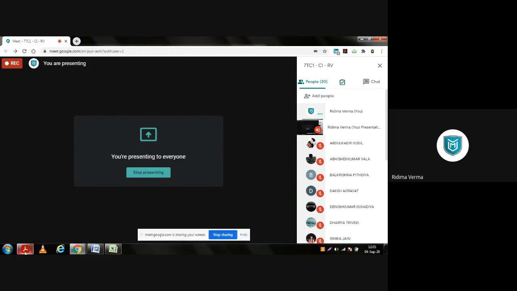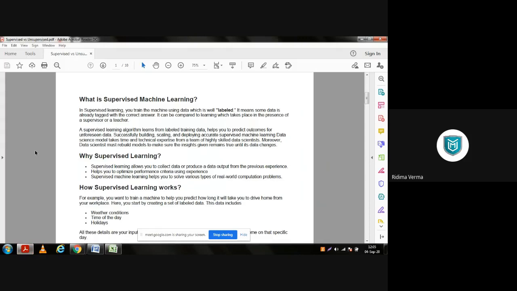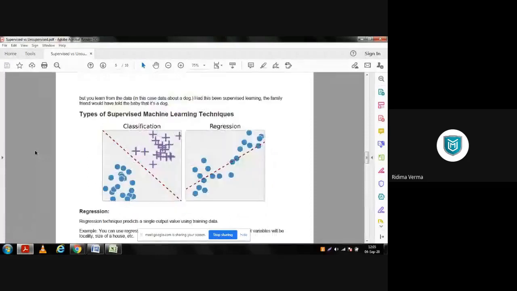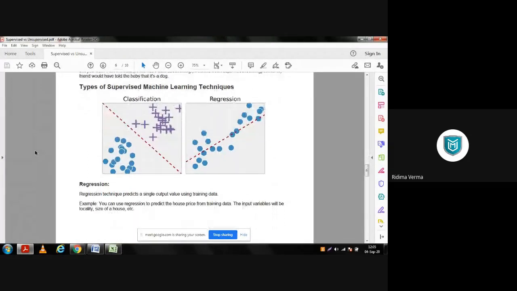Okay. So we completed this example yesterday. Today we are going to start with the types of machine learning techniques. Basically, if you see, they have mentioned classification and regression over here, which are part of data mining. These are some of the techniques that are used in data mining so that we can obtain fruitful results.